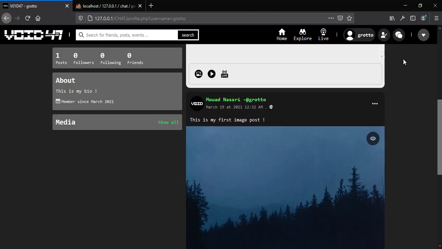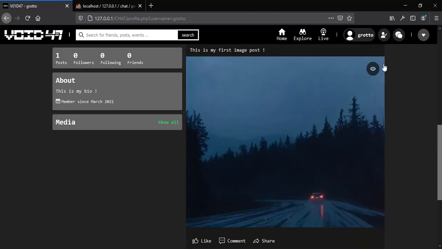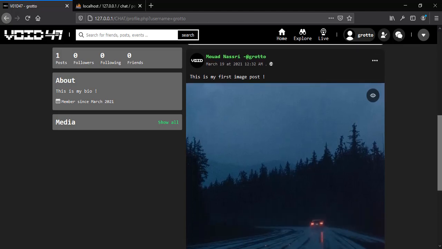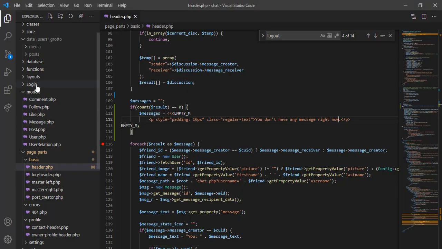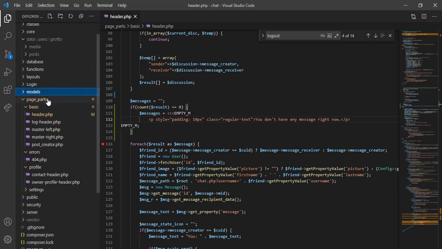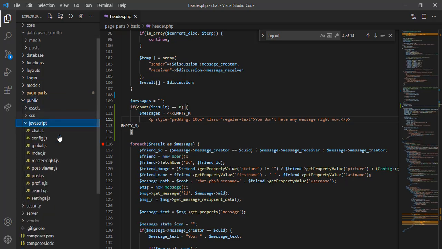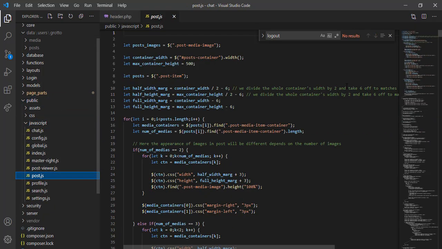So we use this information received from the server to create this component right here, right? You can see all of this process inside the JavaScript file that is responsible for these actions, inside the public folder, then JavaScript and posts.